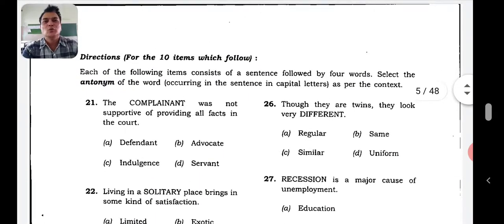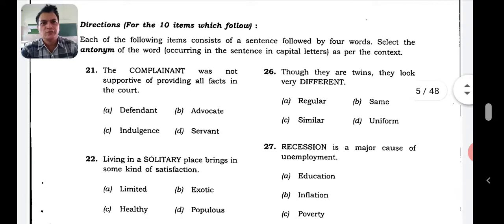Now here we are going to take up some of the antonyms. Here these are all opposite words now. 21st one. Again there are 10. So 10 spotting errors, 10 synonyms and 10 antonyms now. Complainant, defendant. That will be the antonym of complainant. Complainant, the one who complains, and the one who defends in the court of law, also the defendant.